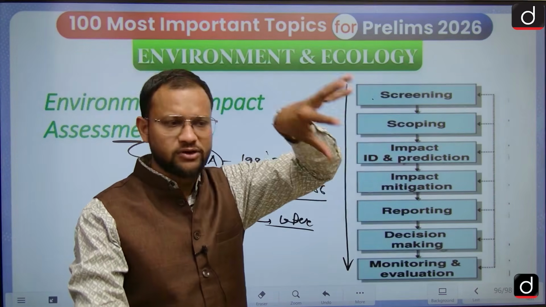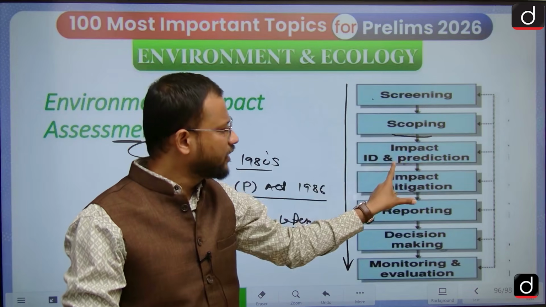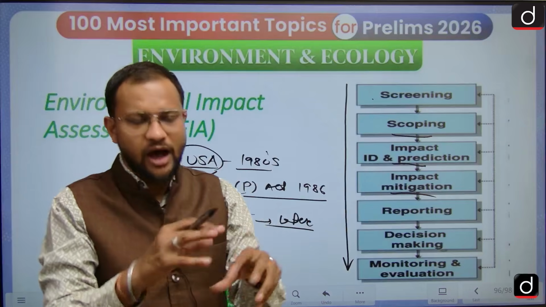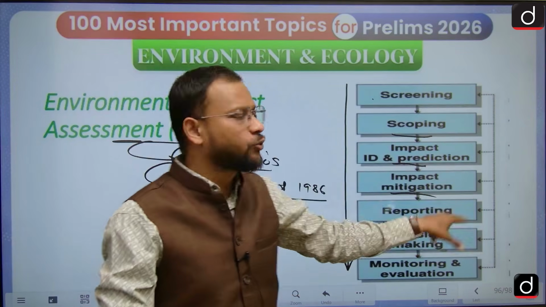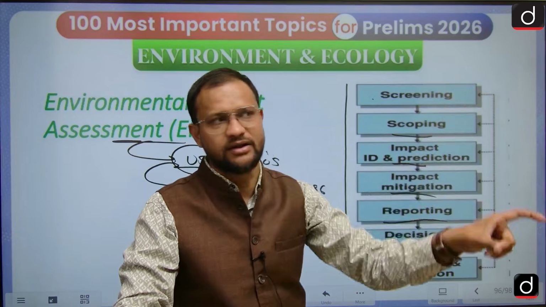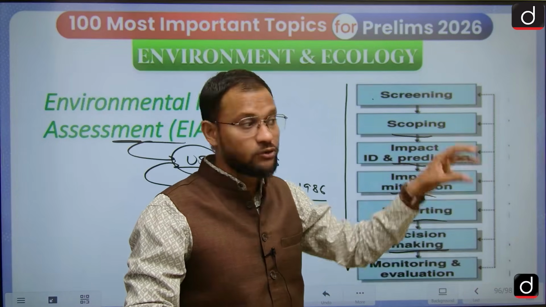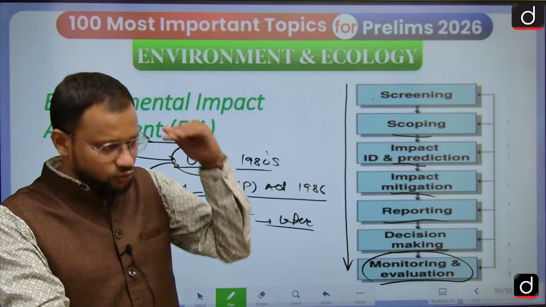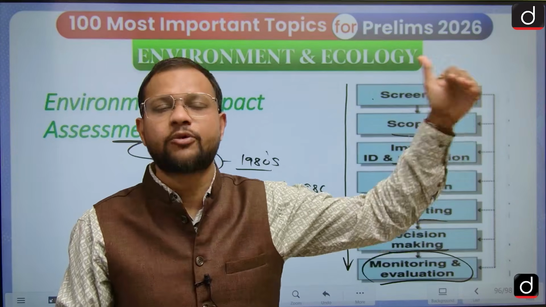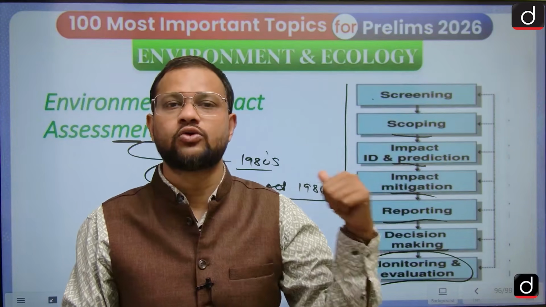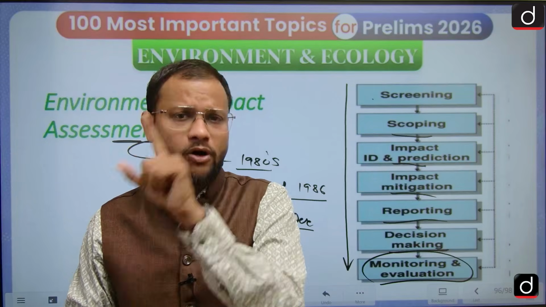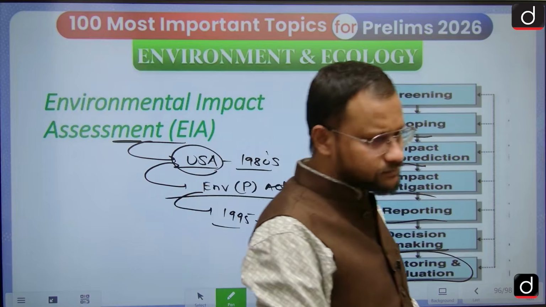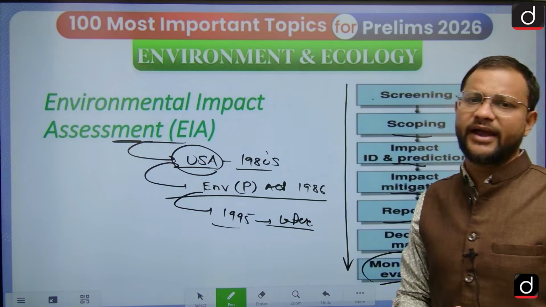Now, there are a few stages under EIA. Screening: first you need to screen and identify the issue. Then scoping. Then impact prediction, what sort of impact would be there. Then impact mitigation, how you are going to mitigate the impact. Then reporting. Then decision making with the local environment and government as well, and monitoring and evaluation further. Even after approval, you have to keep on evaluating to avoid any adverse impact on the environment. That is simply what environment impact assessment is.